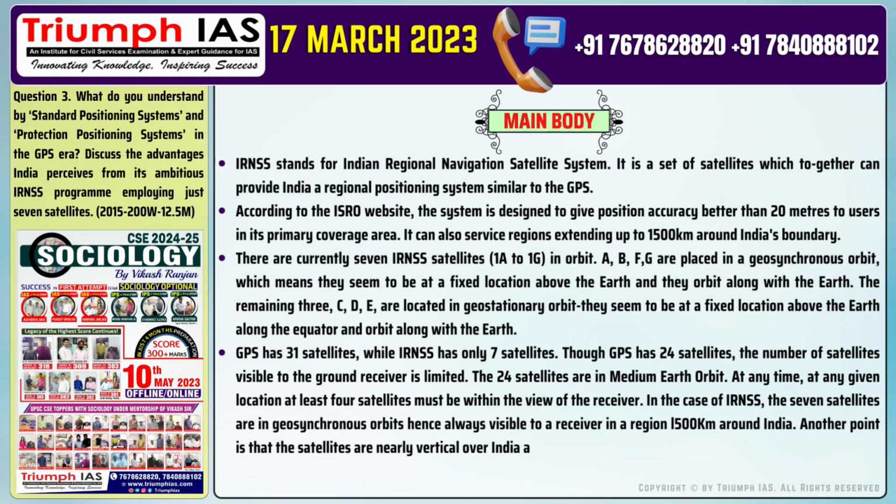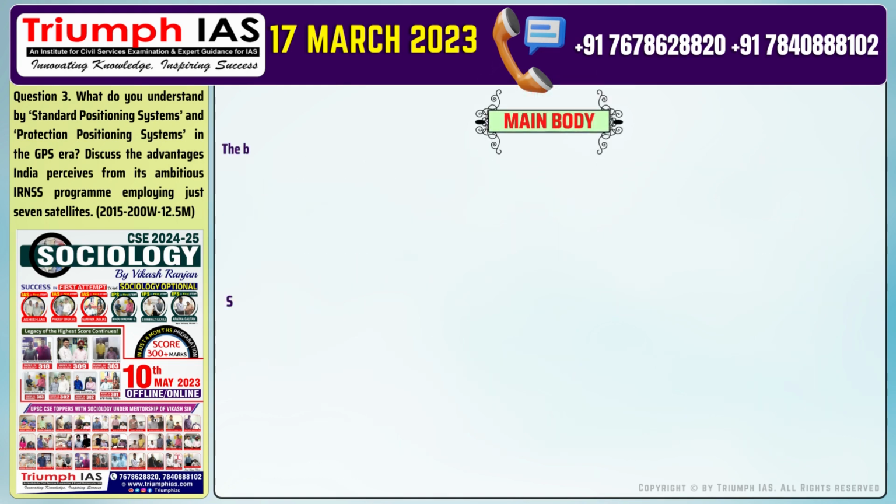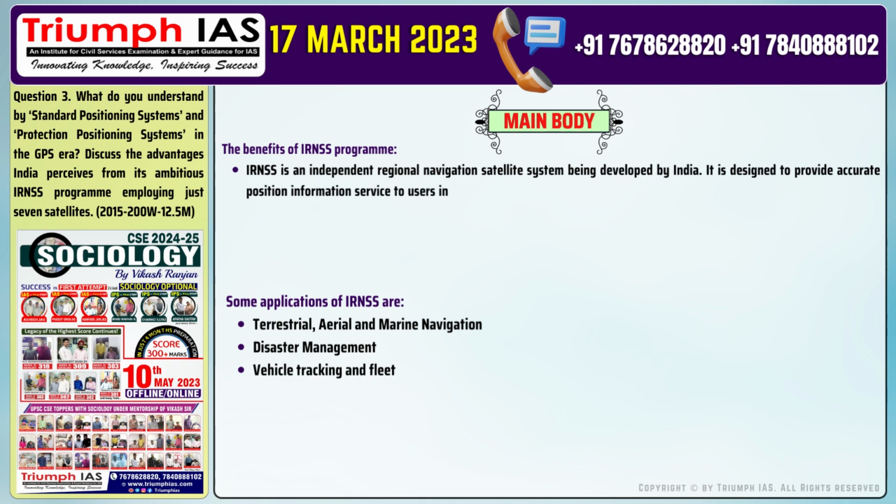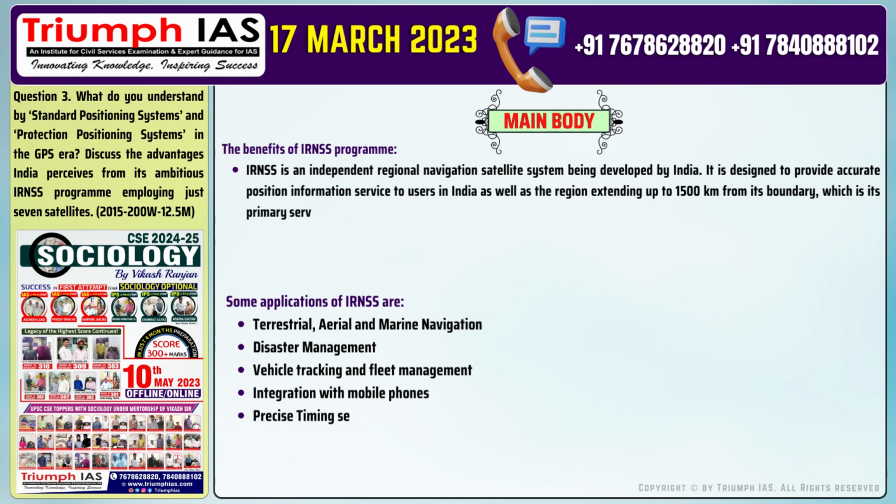Another point is that the satellites are nearly vertical over India, and therefore visibility in urban canyons is much better than in the case of the GPS. The benefits of IRNSS program. Number 1. IRNSS is an independent regional navigation satellite system being developed by India. It is designed to provide accurate position information service to users in India, as well as the region extending up to 1,500 kilometers from its boundary, which is its primary service area.